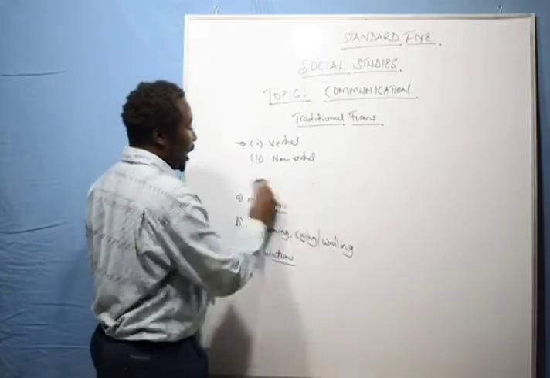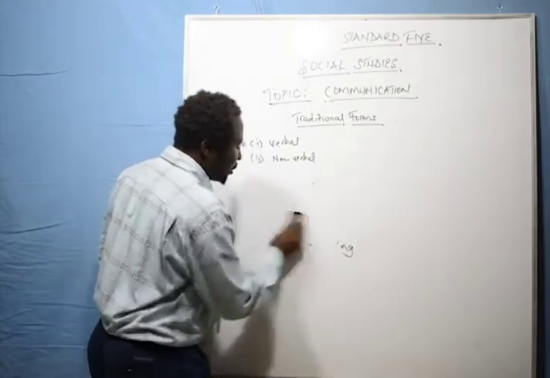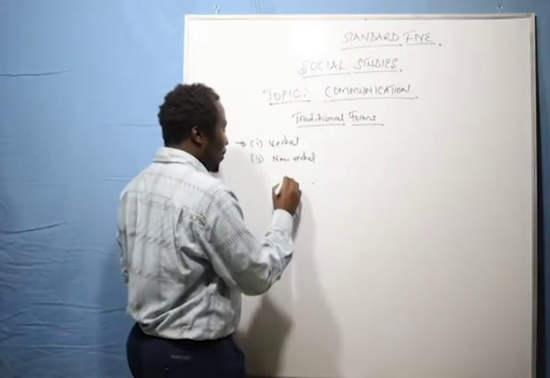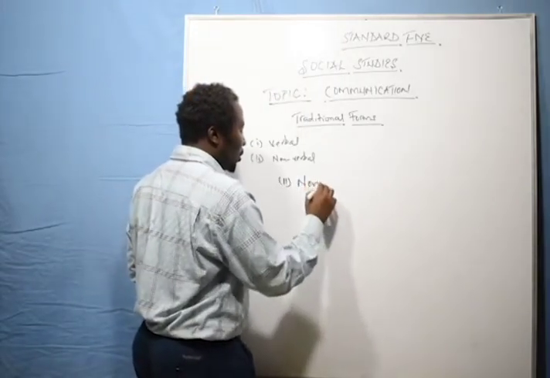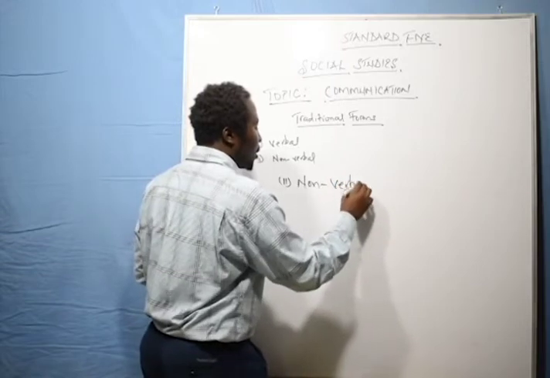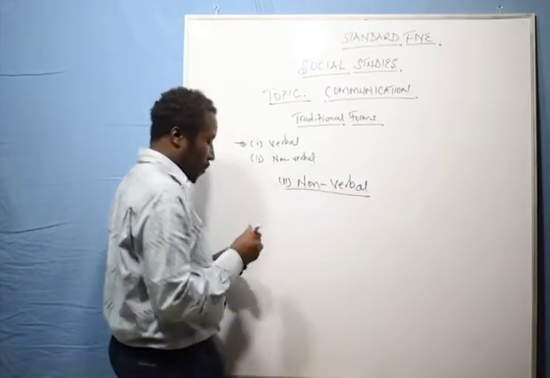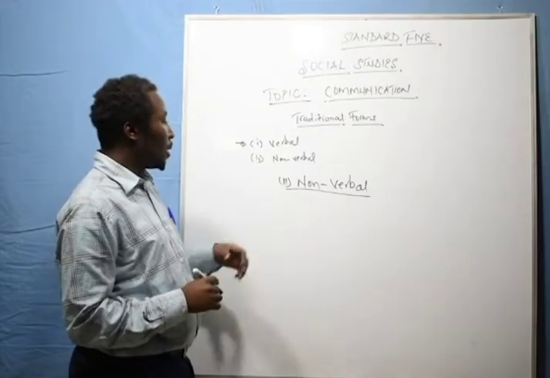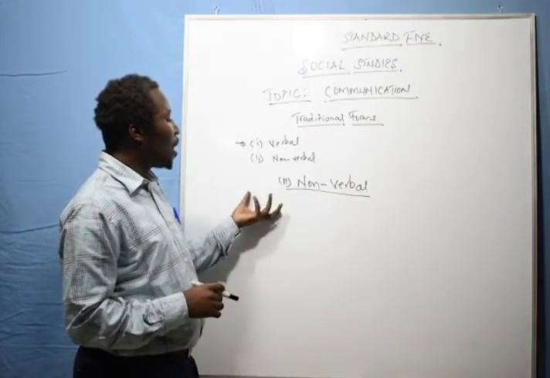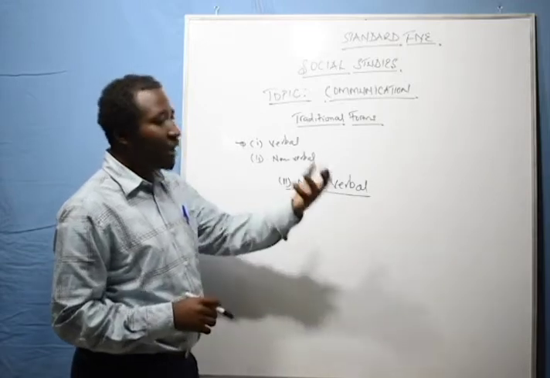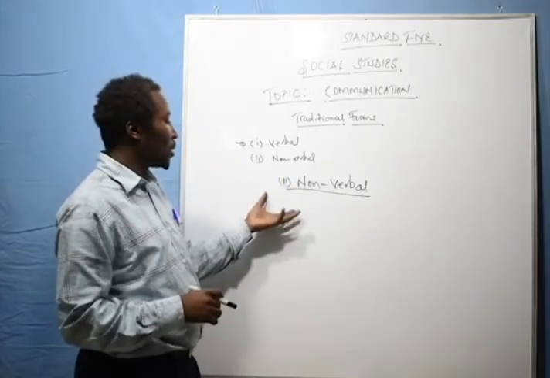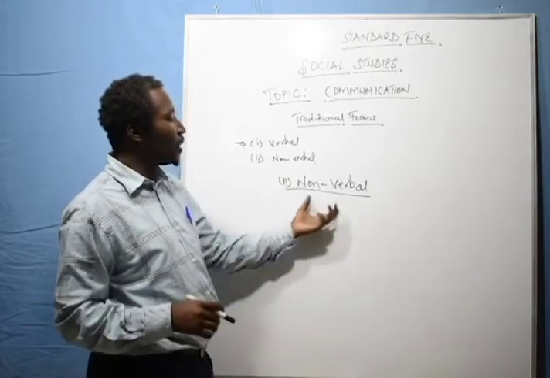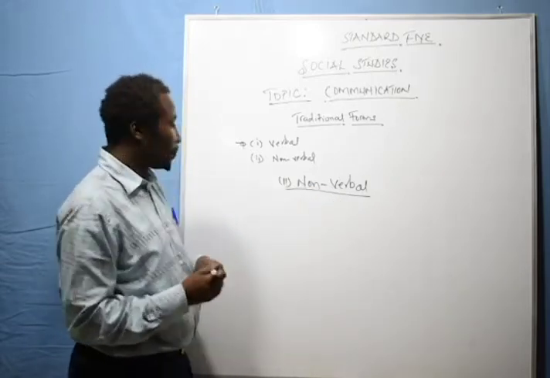Now, the second means is non-verbal. Non-verbal means of communication, okay? Non-verbal means that the mouth is not being used to give out information.